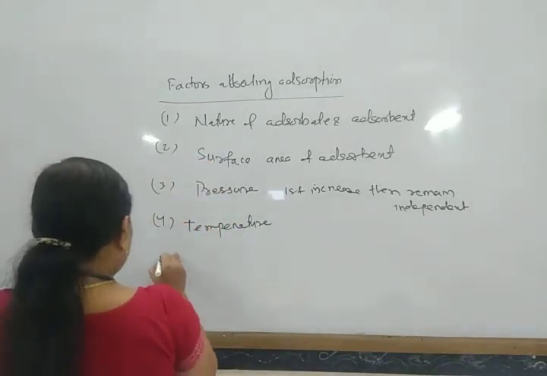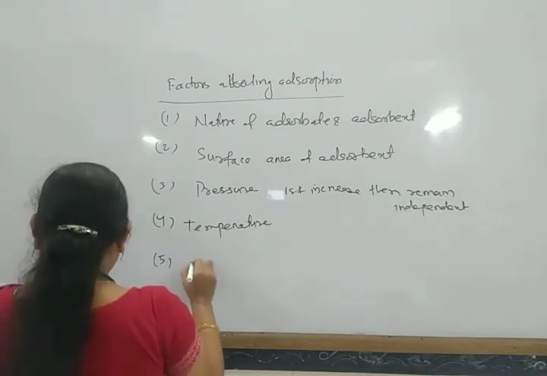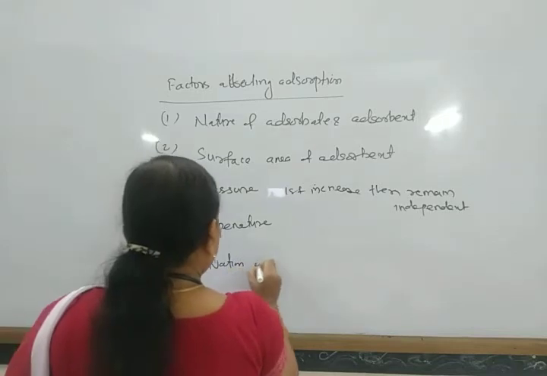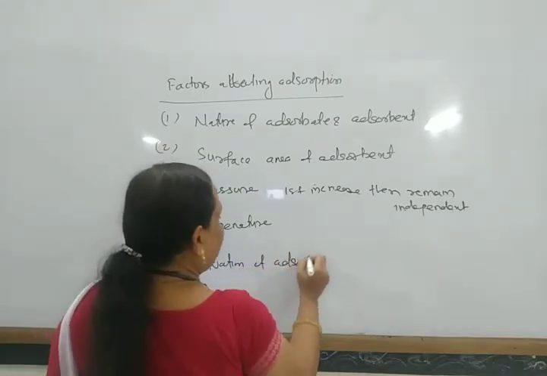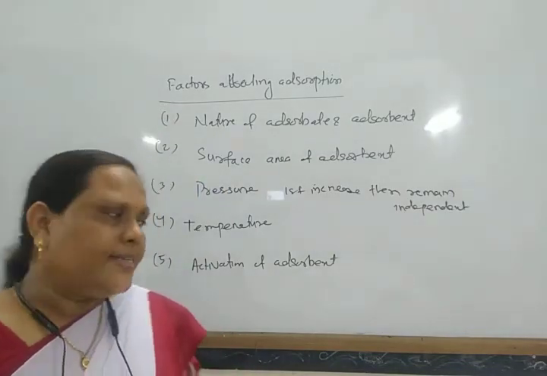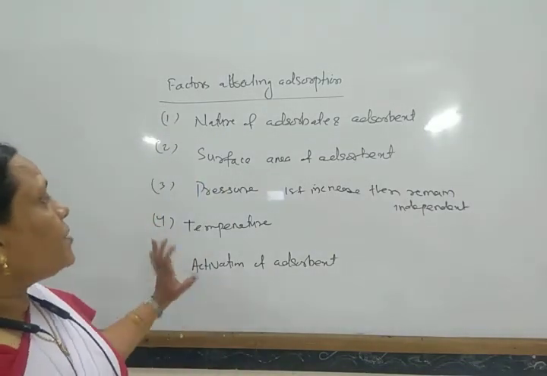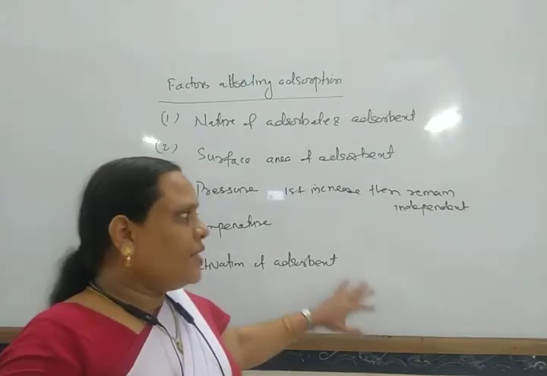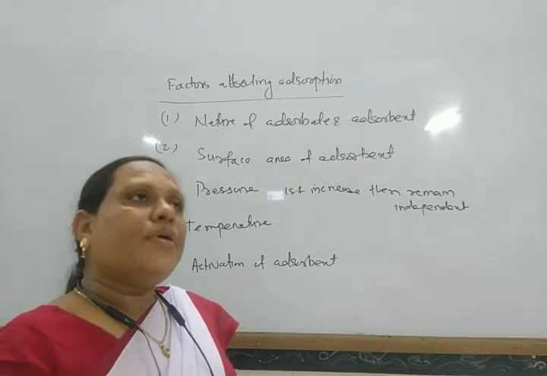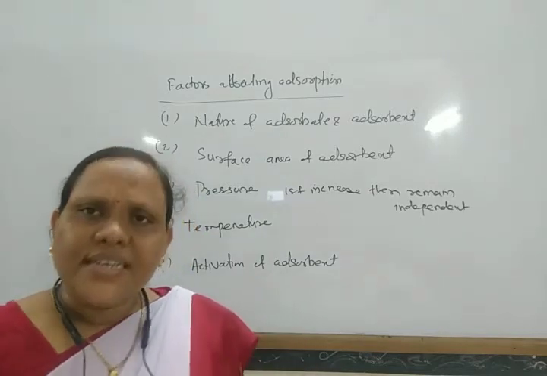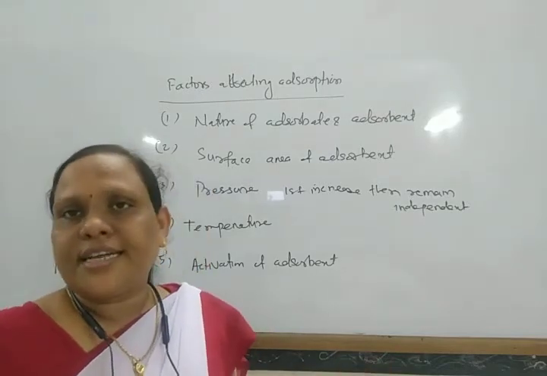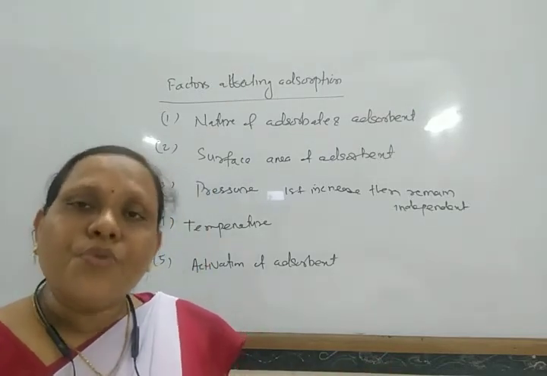Another factor is activation of adsorbent. If the adsorbent is activated, then the rate of adsorption increases. For example, if charcoal is heated in a vacuum, whatever gases are present escape out and it becomes more activated.